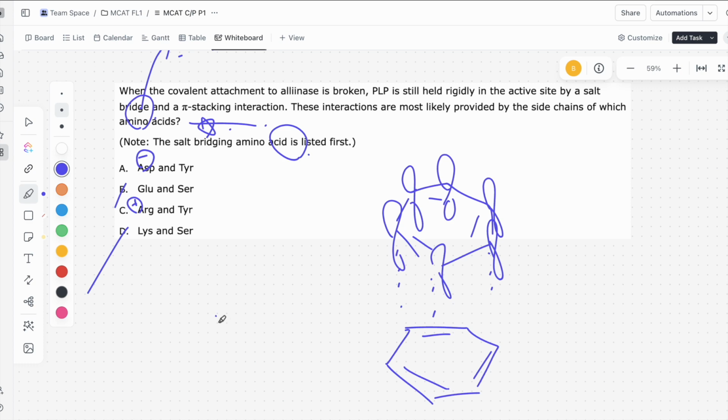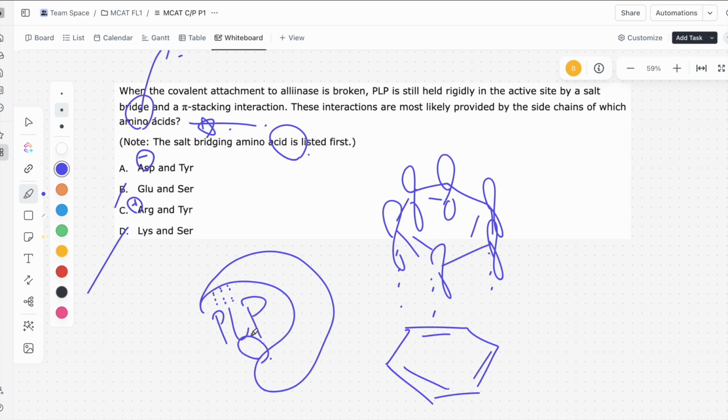All right, so we have this PLP molecule in this protein. We know we have the pi stacking interactions, so let's say we have the pi stacking interactions here. And then somehow we have some kind of electrostatic salt bridge forming over here. Now we have to think of whether PLP is negatively or positively charged. If we know that PLP is positively charged, we know this amino acid on the protein is going to be negatively charged, and vice versa.